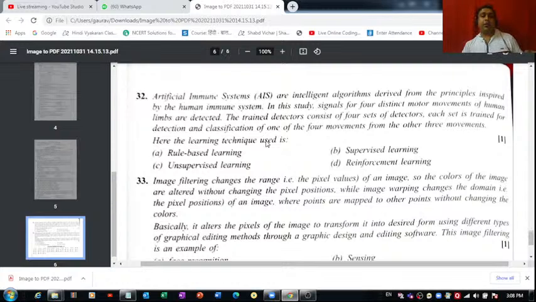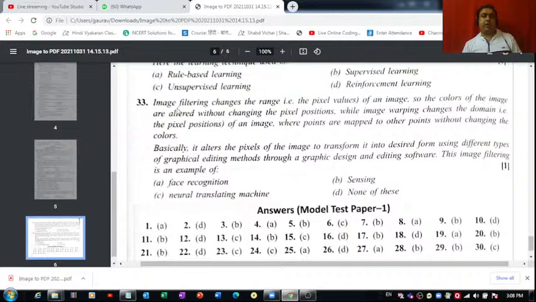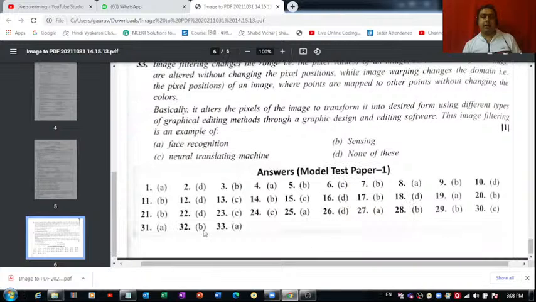Here the learning technique is, it means that we are using rule based learning, supervised learning or unsupervised learning. What do you think? Here we are using supervised learning because we already have some labeled data with us, which we are using for classifying the things. So the correct answer of question number 32 is supervised learning, option B. Let me just check. 32B, that is correct.